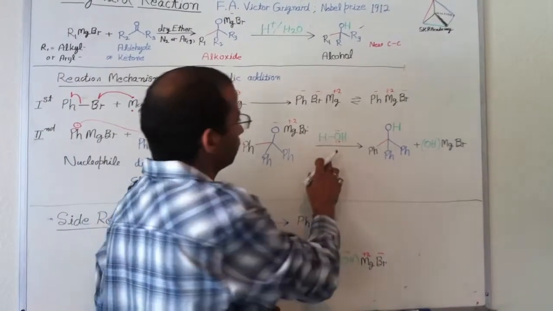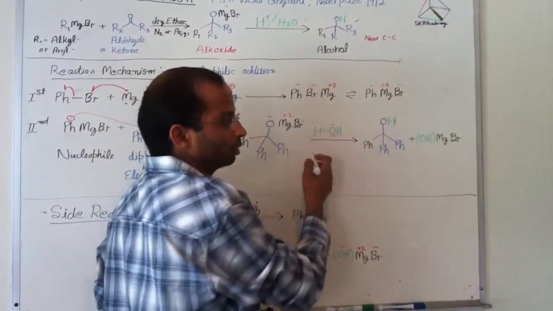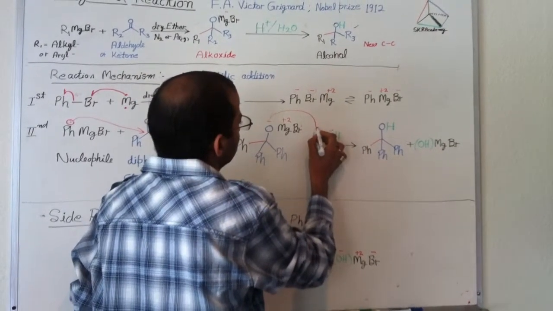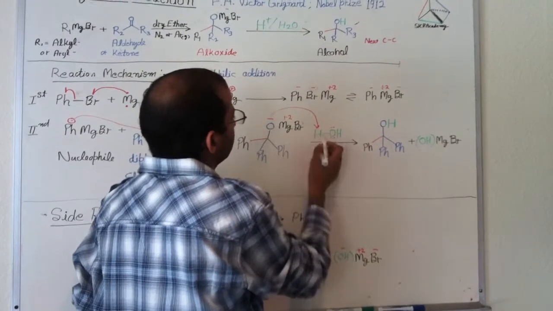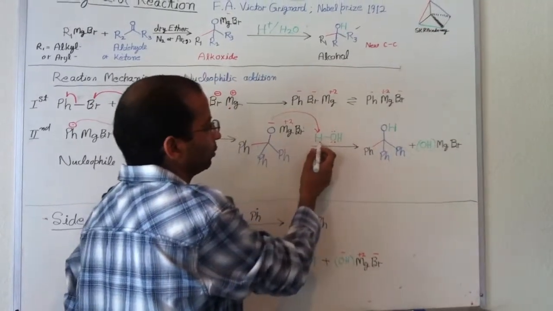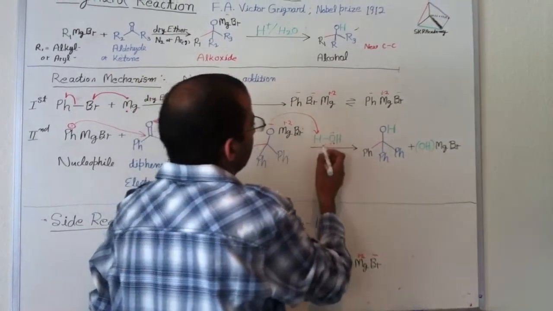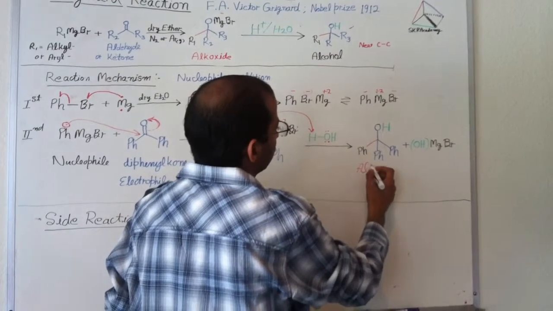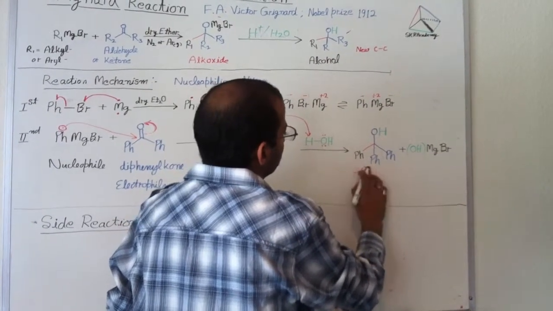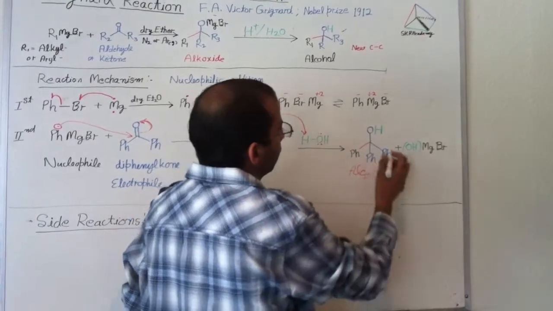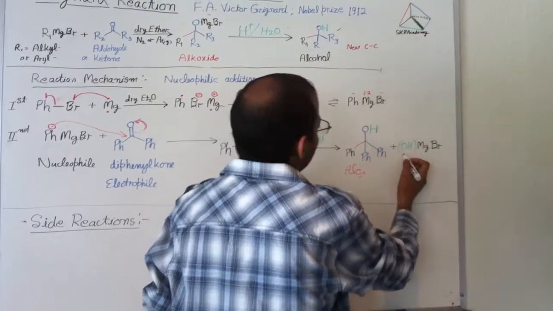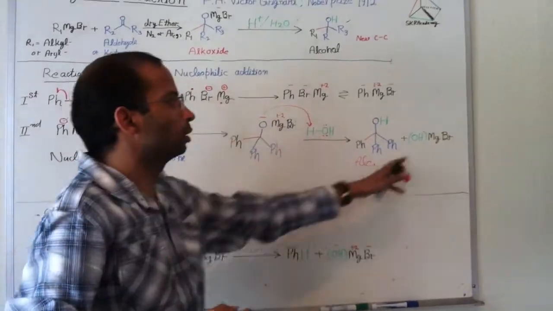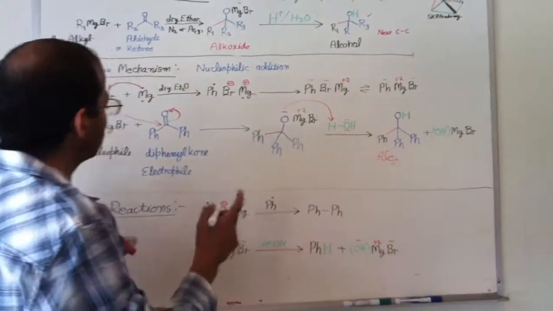And in the last step, when it hydrolyzes, when it is treated with the water, this alkoxide absorbs one proton from the water, and it forms an alcohol. Now you can see this tertiary alcohol forms. And then the rest is hydroxy magnesium bromide, which is another byproduct formed. In this reaction, there are